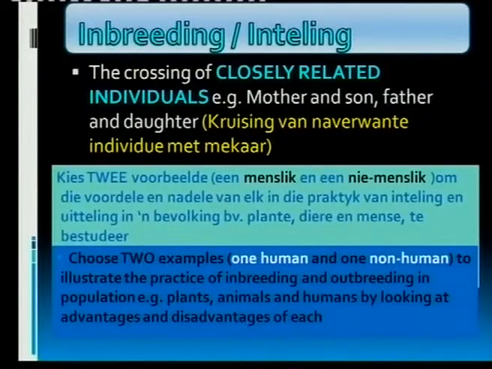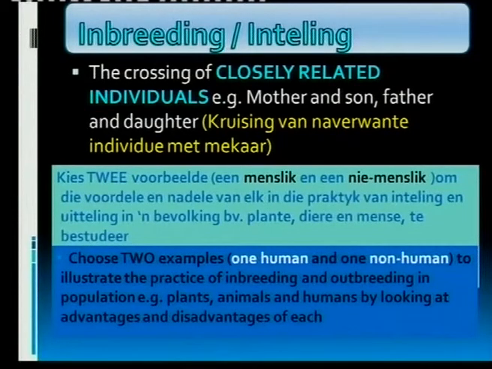En ek wonder of hulle weet hoekom nie. En wat ons nou doen, as jy kyk na die onderste gedeelte van jou skyfie of van in jou uithandigingsstuk sal jy sien, daar het ons so 'n tipe van 'n vraag daarby gesit. Kies 2 voorbeelde, 1 menslik en 1 nie menslik, om die voordele en nadele. En dit is wat julle moet ken, dit is binne in julle eksamenriglyn dokument. So dit is voorgeskryf vir eksamendoeleindes en daarom probeer ons dit so na as moontlik aan dit wat julle veronderstel is om te ken, doen ons dit so.